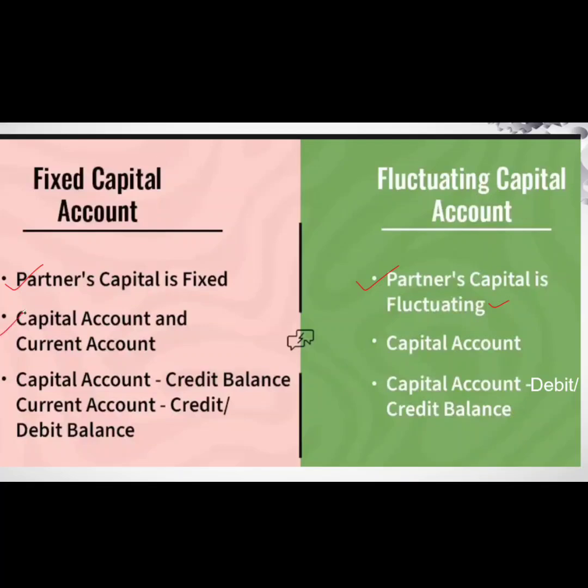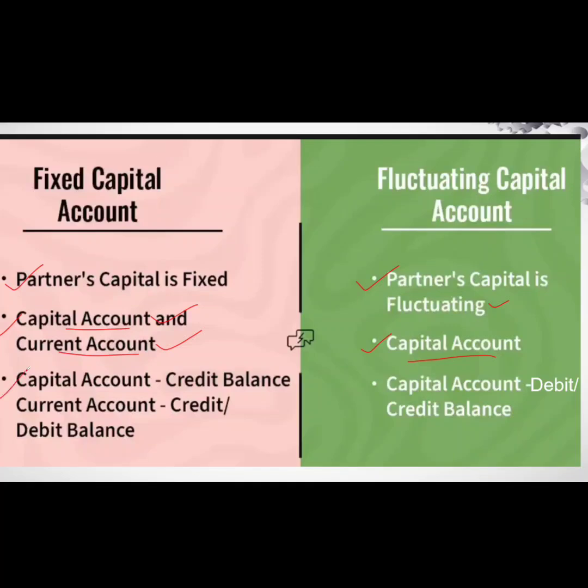The second difference is that under the fixed capital system, we maintain two accounts. As we have seen, one is the partner's capital account and the other one is the partner's current account. The capital account records only the capitals and the current account records all the adjustments. Whereas under the fluctuating capital system, we record all the adjustments and the capitals only in one account, called the partner's capital account.